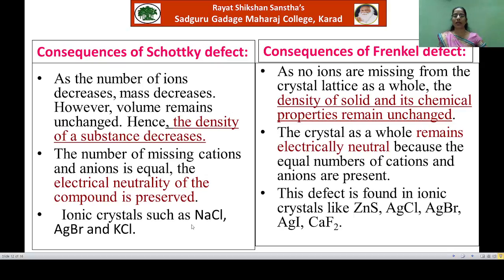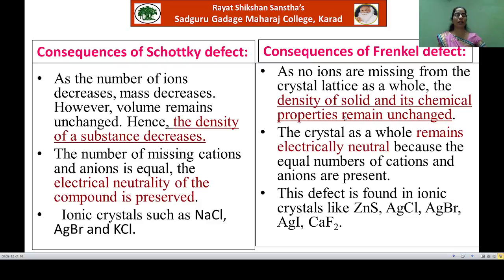Now see some examples of the ionic crystals which show this defect. Sodium chloride, silver bromide and potassium chloride. These are the best examples of the ionic crystals showing this defect. Now see the consequences of Frenkel defect. Here in the Frenkel defect, no ions are missing, only they are changing their position. Okay, and therefore the density of the solid remains unchanged.